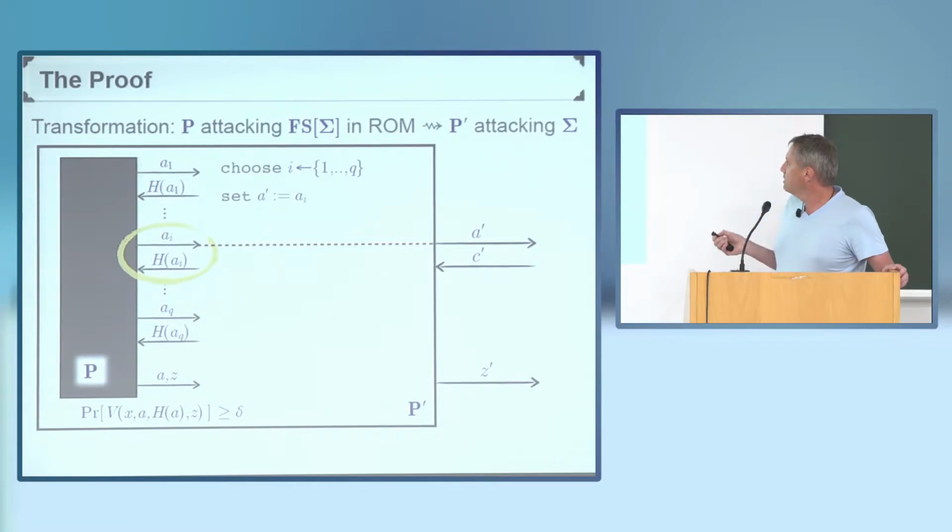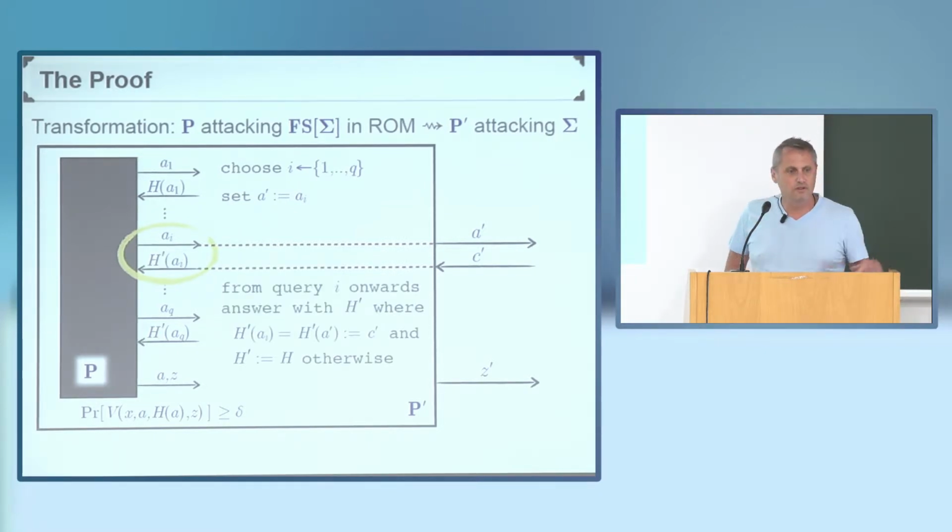Then when you receive the challenge, from there on, you use what we call a reprogrammed oracle to answer your oracle queries, where the reprogrammed oracle answers as the original oracle before, except at that one point A prime, where we set the hash to be the challenge that we got. At the very end, we steal the response Z as the response that we output in the attack against the Sigma protocol.